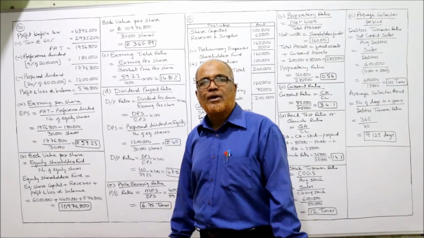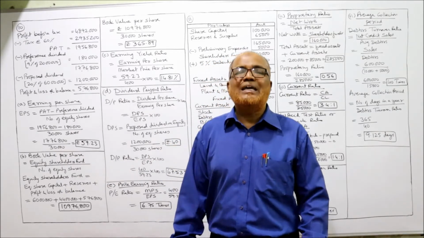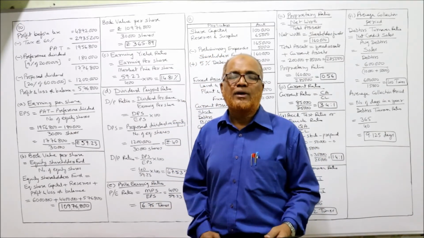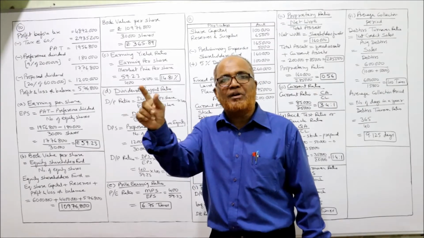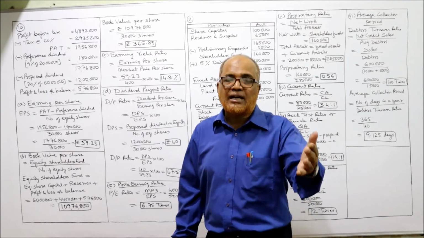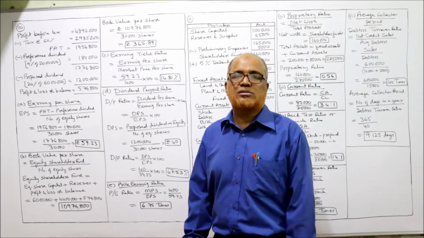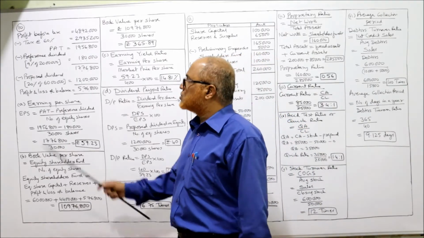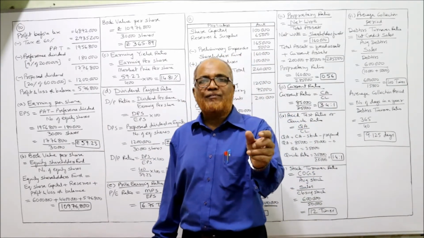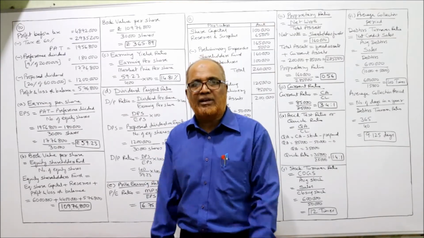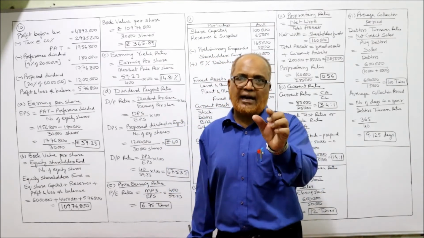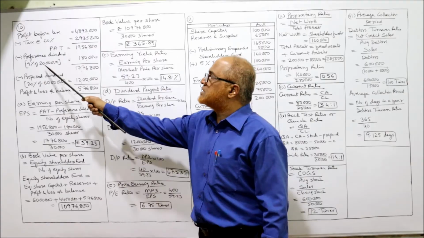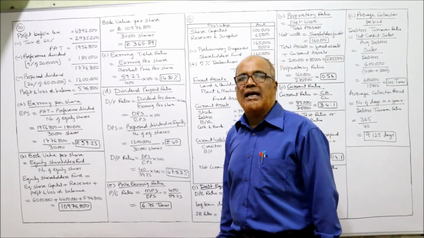Now we have to make the appropriation. First of all, dividend should be paid to preference shareholders. According to the Companies Act, according to the law, first of all dividend must be paid to preference shareholders. After that, dividend can be paid to equity shareholders. So how much preference dividend has to be paid? It is given in the problem: 9% preference share capital of 20 lakhs. Dividend is payable at 9% on the preference share capital of 20 lakhs. So 9% of 20 lakhs comes to 1,80,000.